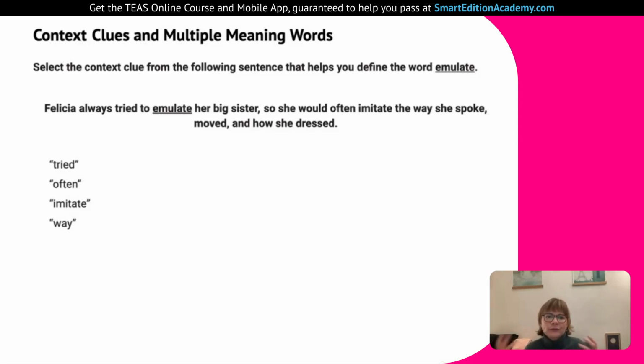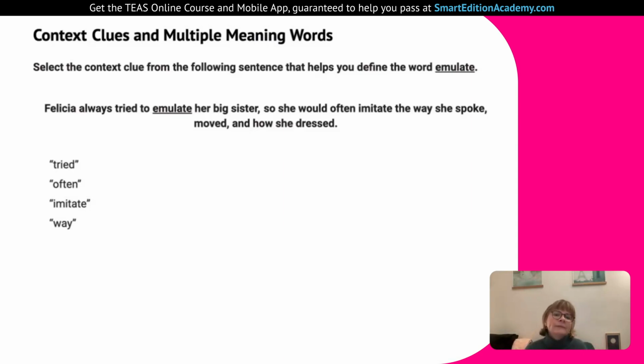So all the time she was doing this, always in one clause, often in the other clause. But that's not matched up with emulate. Then we have imitate. Okay, so she would often imitate. She would always emulate. So these are both verbs, and they are actually parallel because that means to copy someone. Both of those mean to copy someone.